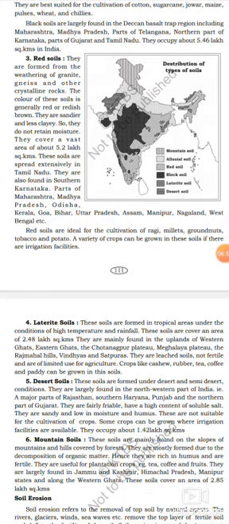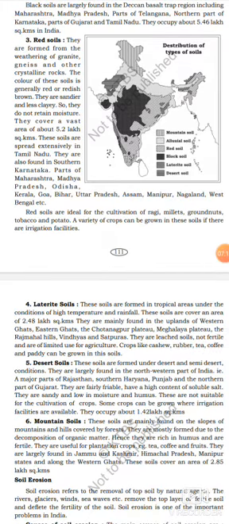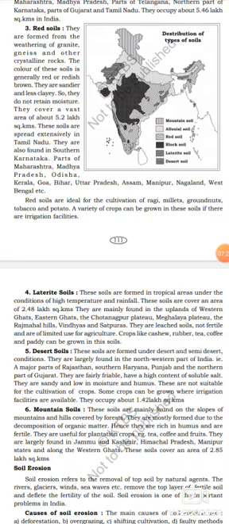They are sandier and have less clay, so they do not retain moisture. They cover a vast area of about 5.2 lakh square kilometers. Listen, how many square kilometers does red soil cover in total? 5.2 lakh square kilometers in India. These soils are spread extensively in Tamil Nadu. They are also found in southern Karnataka, parts of Maharashtra, Madhya Pradesh, Odisha, Kerala, Goa, Bihar, Uttar Pradesh, Assam, Manipur, Nagaland, West Bengal, etc.